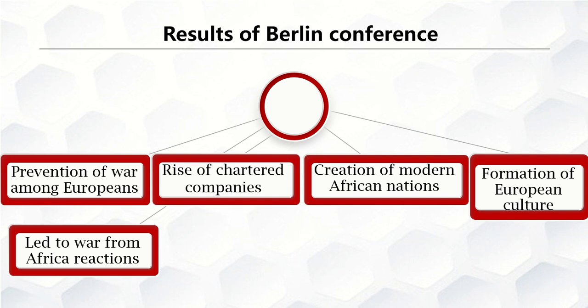And here we're talking about small scale resistance and large scale resistance. In small scale resistance, like those of Abushiri and Bwana Heri on the coast of Tanganyika, and the Maji Maji, that was large scale resistance, in the Southern part of Tanganyika, the Shona and Ndebele, and the Nandi resistance in Kenya. Those were wars that happened as African reactions, like we don't want you in our place.